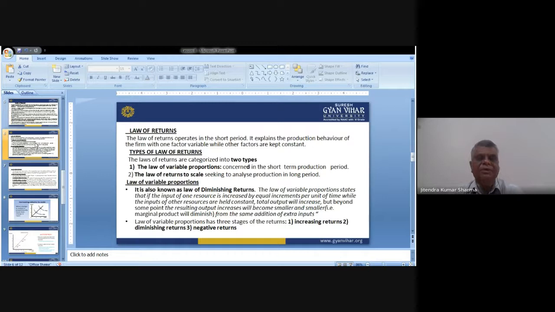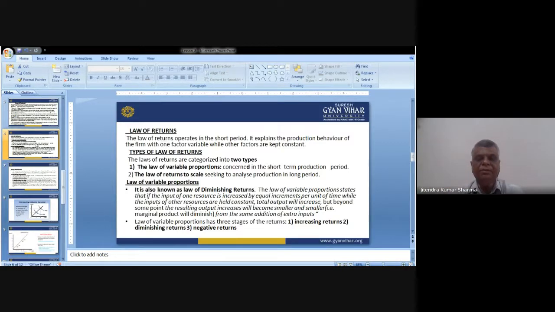The law of variable proportion, the first one, is known as the law of diminishing return. It states that if the input of one resource is increased by equal increments per unit of time, while the inputs of other resources are held constant, the total output will increase. It means we increase one factor or one input and keep other factors constant.